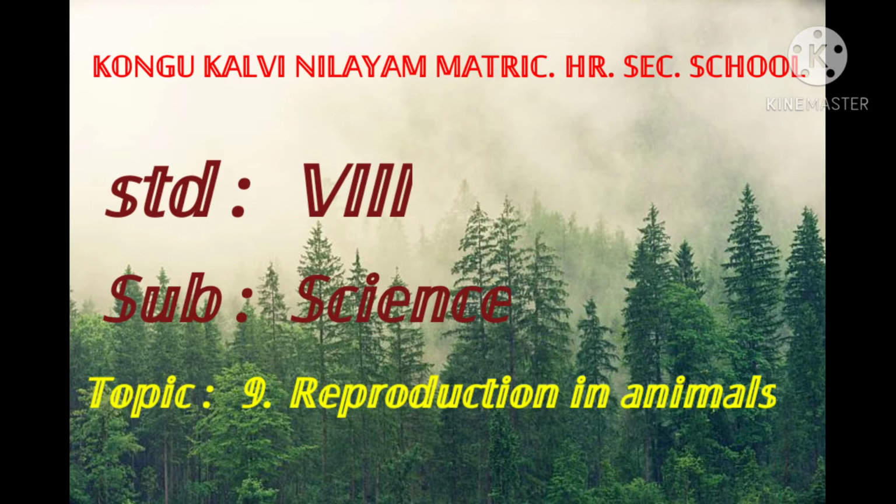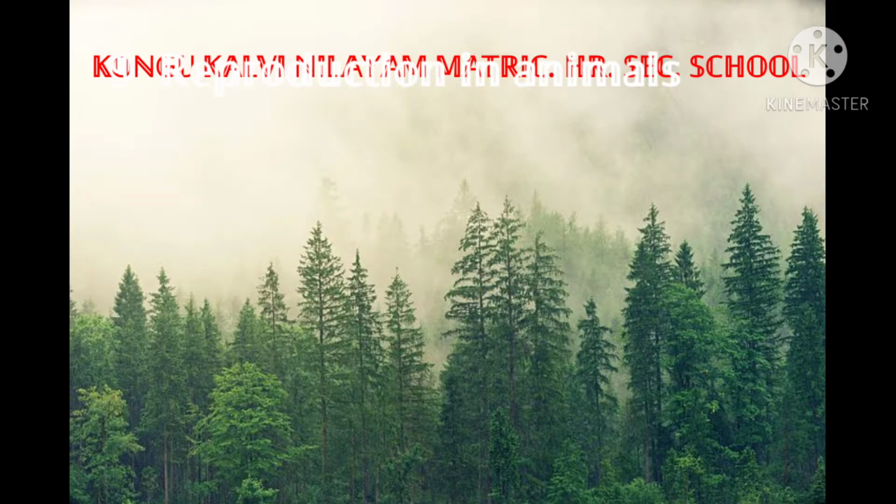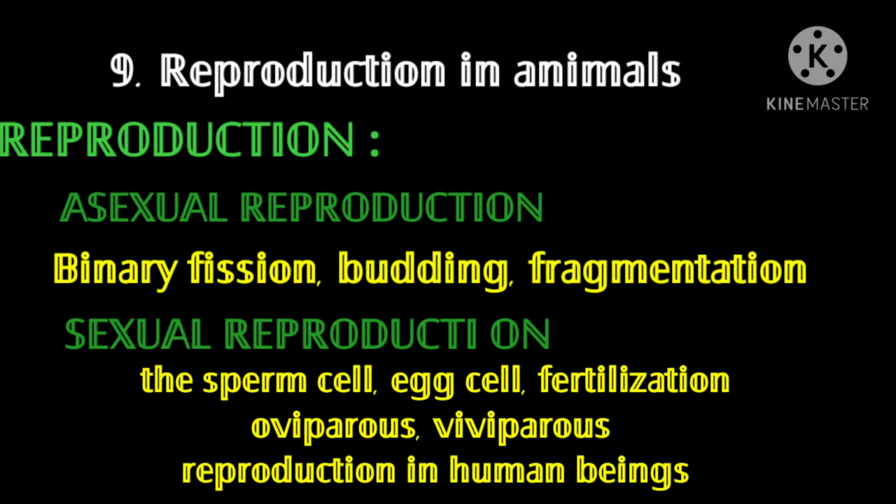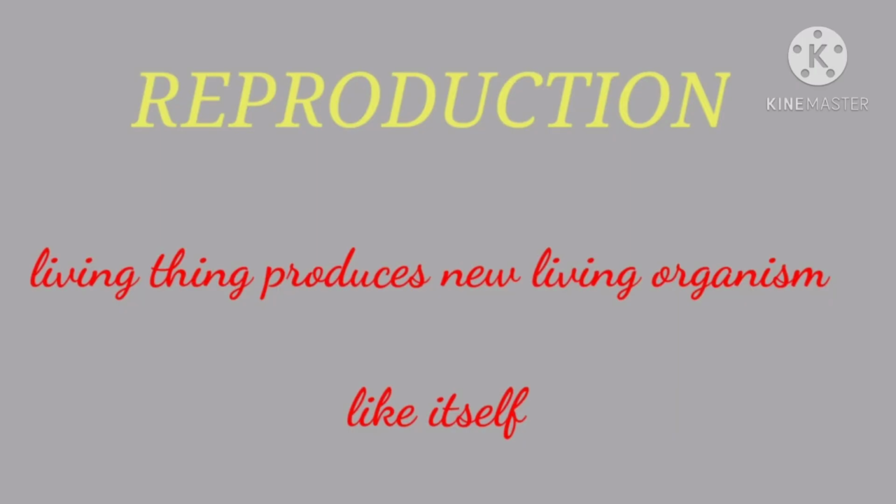Okay, students. Today, we will discuss this topic: reproduction, types of reproduction, asexual reproduction and sexual reproduction. Asexual reproduction: binary fission, budding, fragmentation. Sexual reproduction: sperm cell, egg cell, fertilization, oviparous, viviparous, reproduction in human beings. Okay, students, we are going to see the lesson briefly.